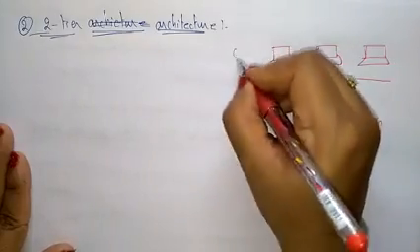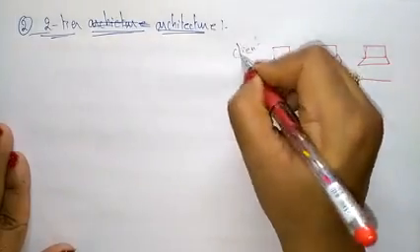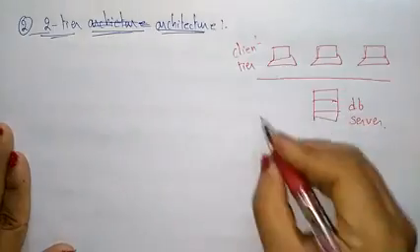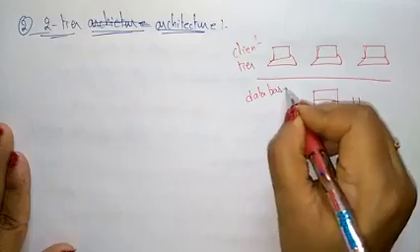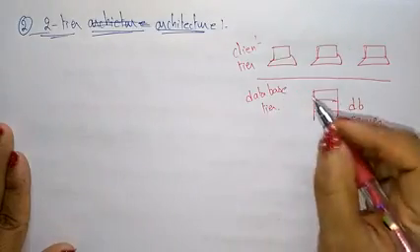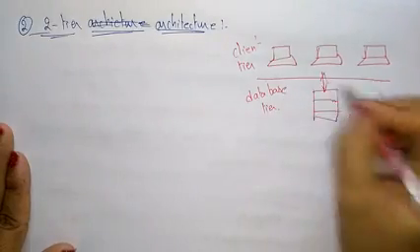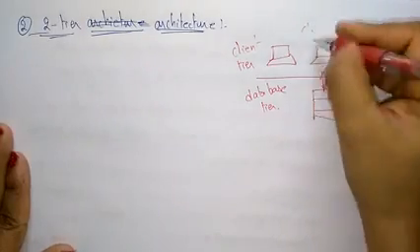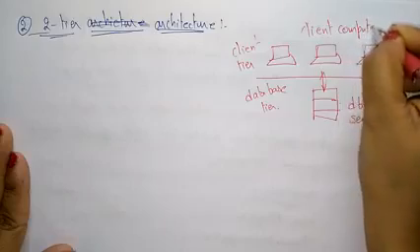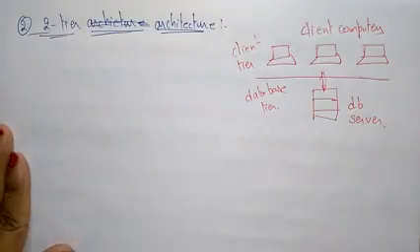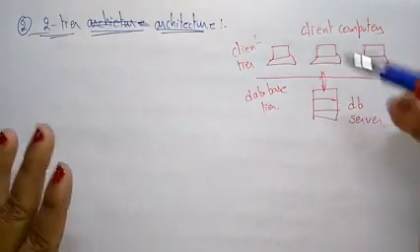This is called the client tier, and this is the database tier. Here interaction will be there, and these are the client computers.